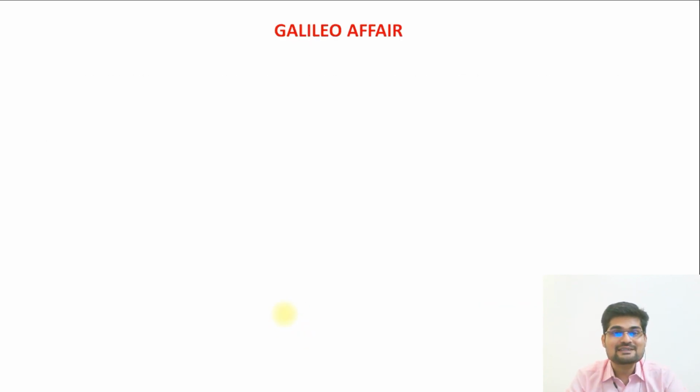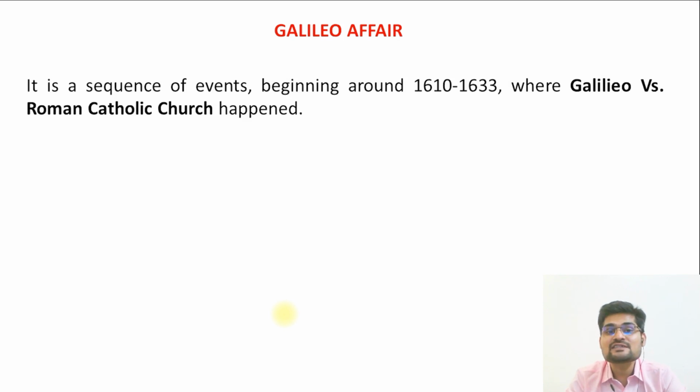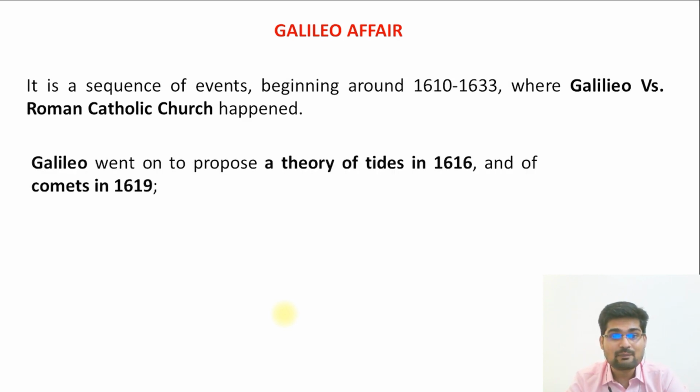So another important concept is the Galileo affair. So let's understand what kind of affair we are talking about. It is a sequence of events beginning around 1610 to 1633 where Galileo versus the Roman Catholic Church happened. So what happened in this affair?